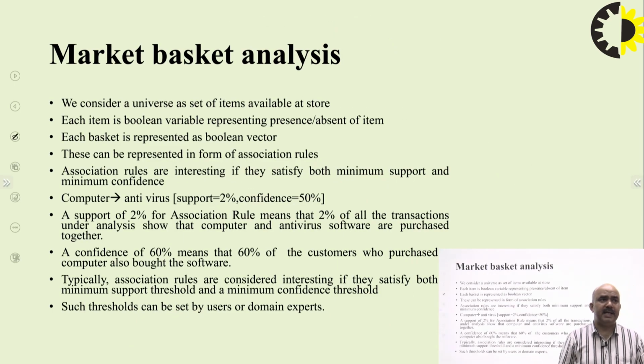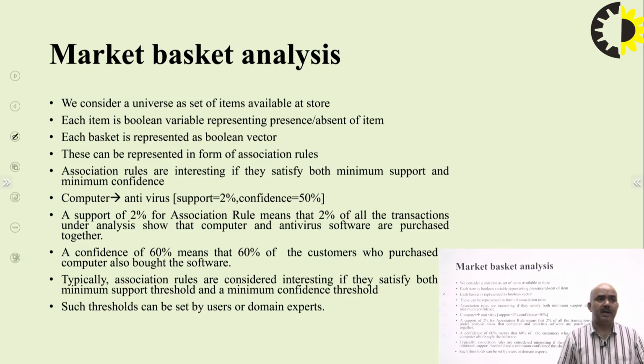In market basket analysis, we consider the universe as the set of items available in the store. Each item has a Boolean value: 1 is present, 0 is not present, and each basket is represented by a Boolean vector. These can be represented in the form of association rules. Association rules are interesting if they satisfy both minimum support and minimum confidence.